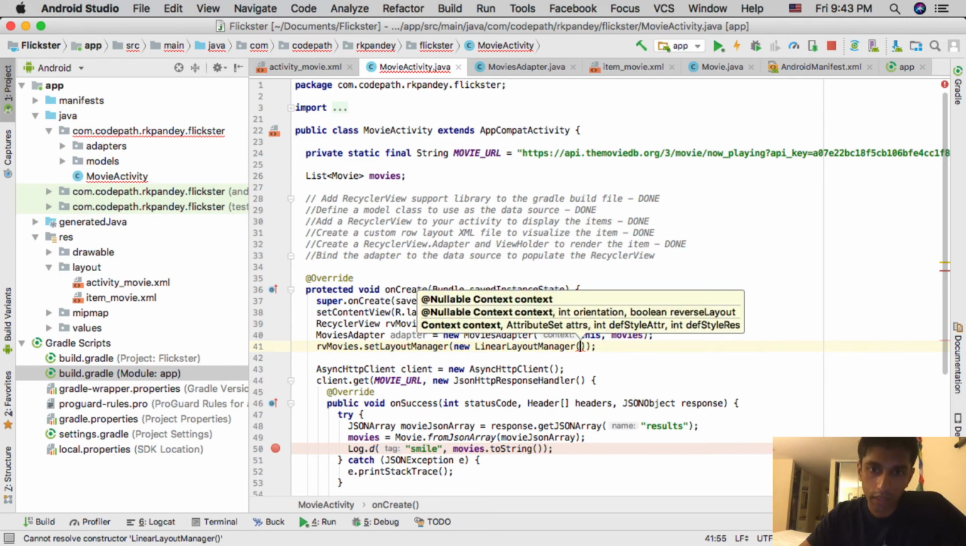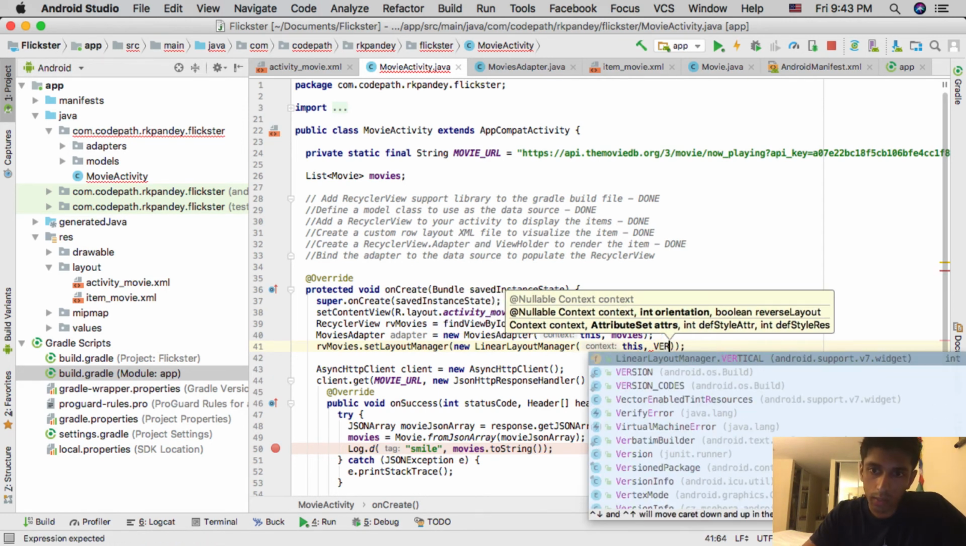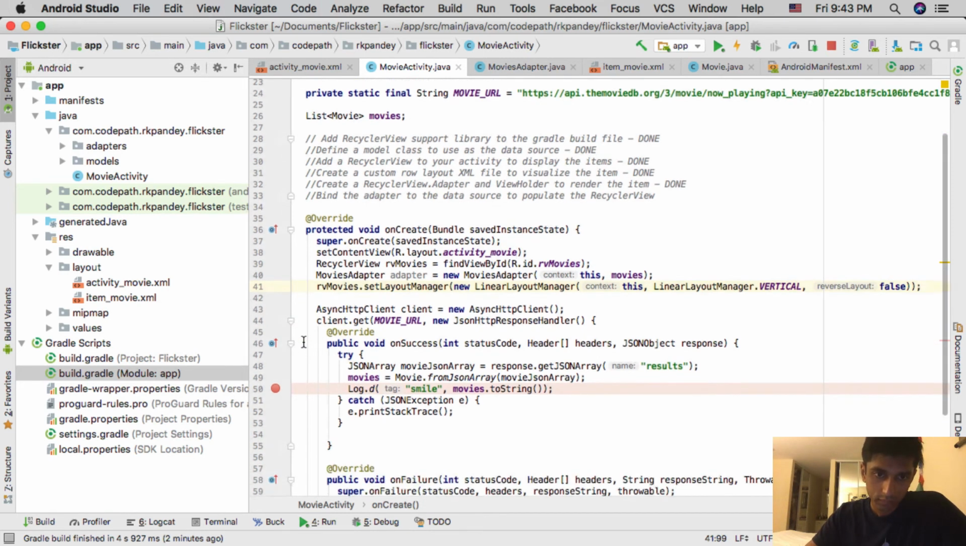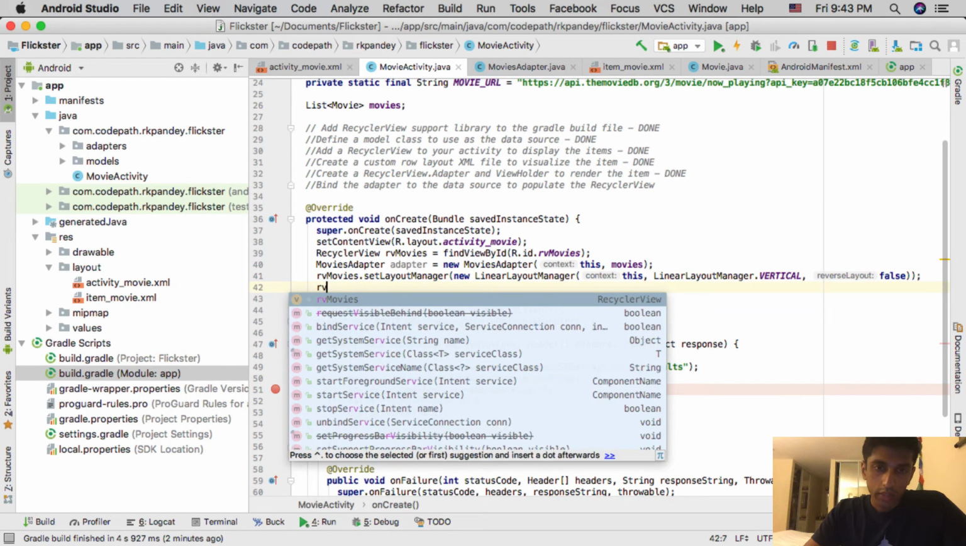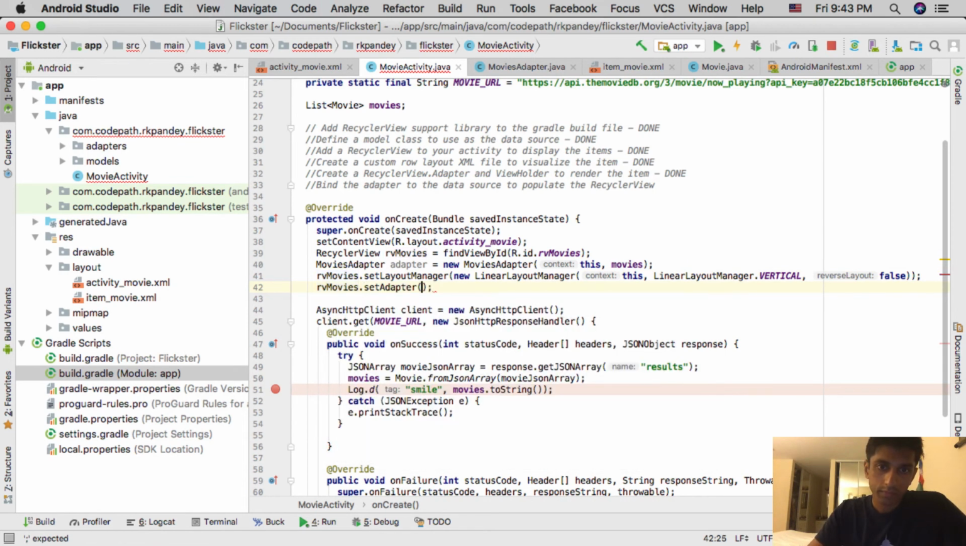And if I do Command P, it'll tell me the different parameters here. So context, which is this. Orientation, I'm going to make it vertical. And then reverse layout, I'm just going to pass in false here because we want it to be in the normal order. And then we need to actually set the adapter on the recycler view. So we setAdapter and pass in the adapter that we just defined above.